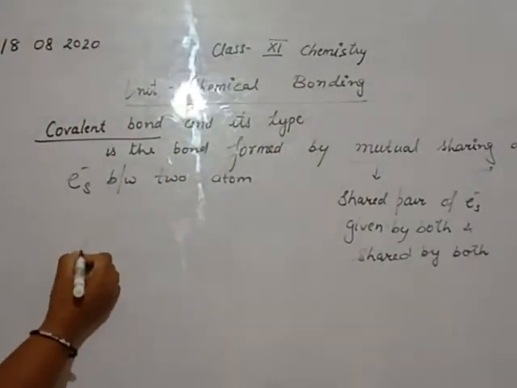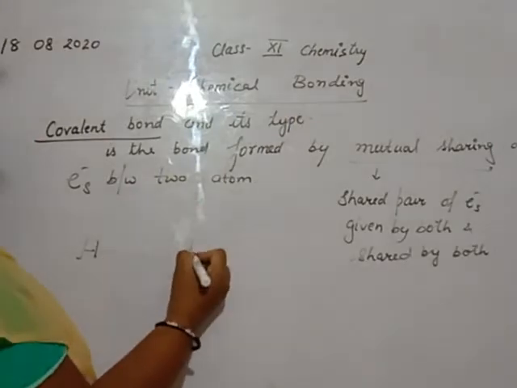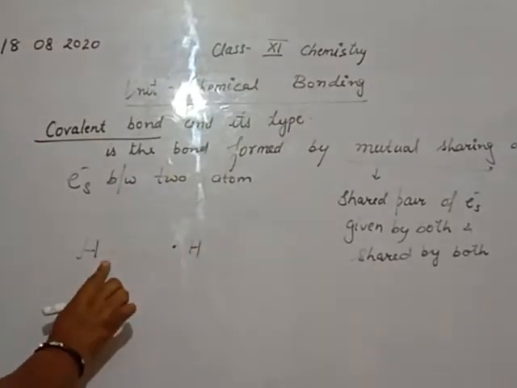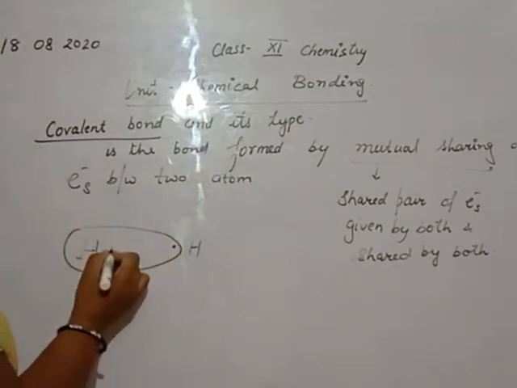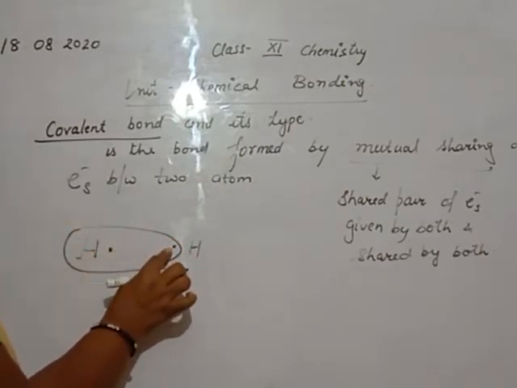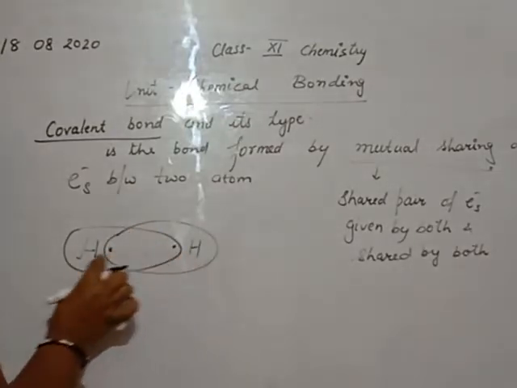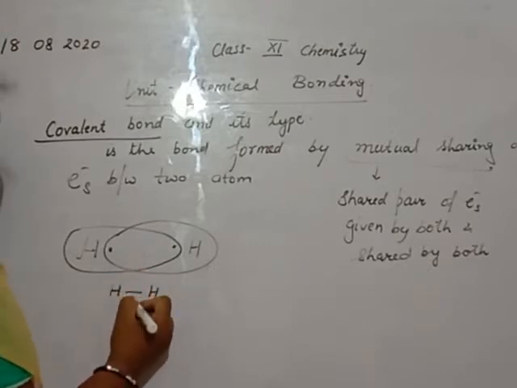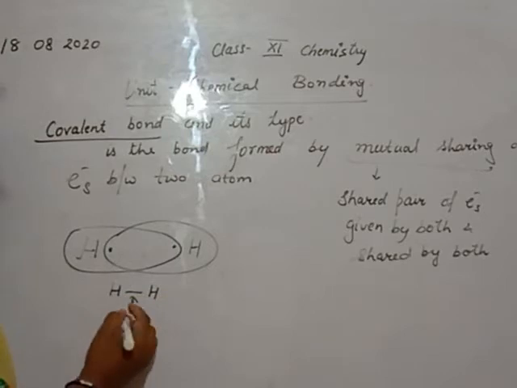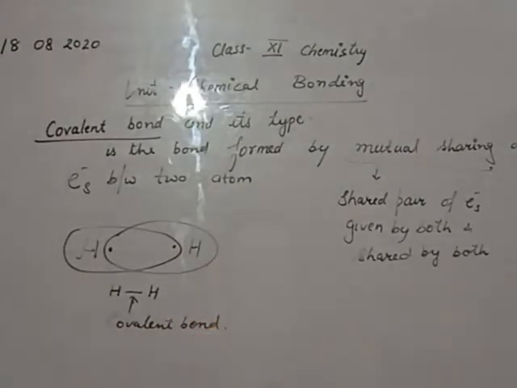Example, beta: suppose we have the formation of a hydrogen molecule consisting of two hydrogen atoms. Each hydrogen has one electron in its outermost shell. To complete the duplet, one hydrogen shares the electron of the other. So this shared pair of electrons is given by both and shared by both. Then the bond formed is known as a covalent bond.